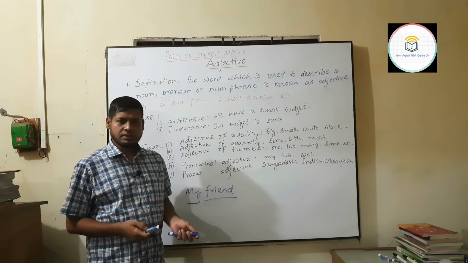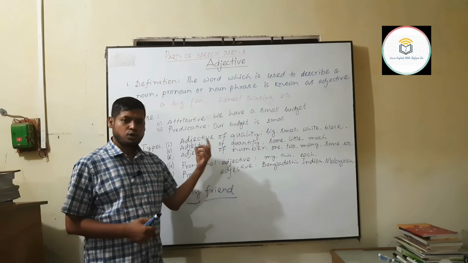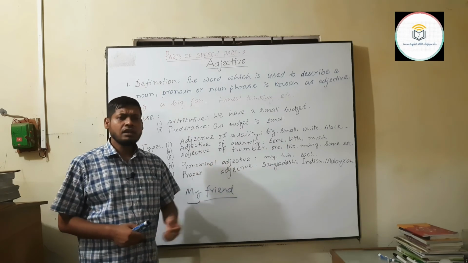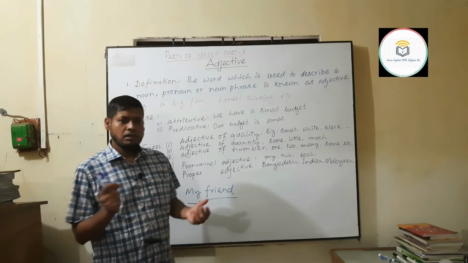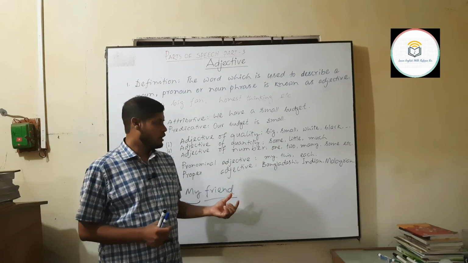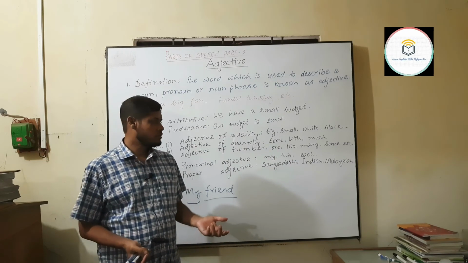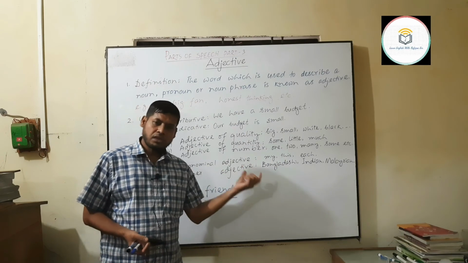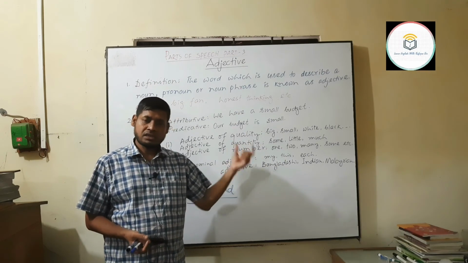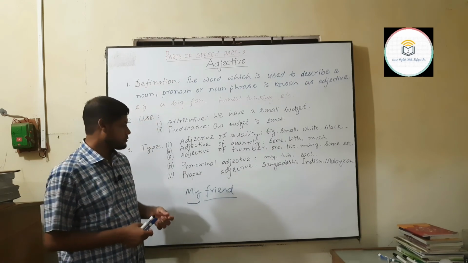And what type of adjective is it? Definitely it's an example of proper adjective. Indian idol. Indian is also a proper adjective. Malaysian people. People, noun, and Malaysian produced from Malaysia is a proper adjective.